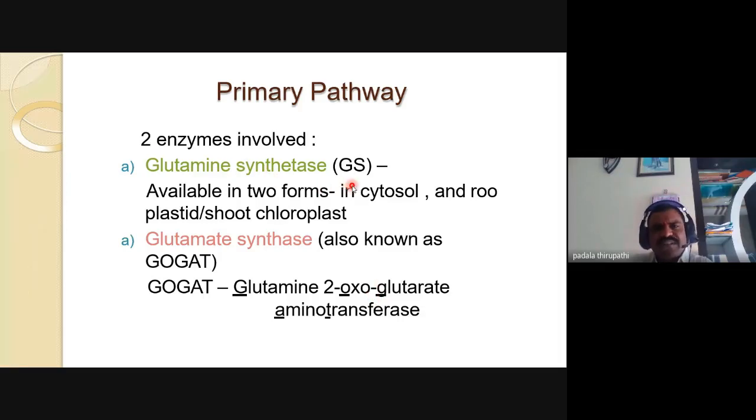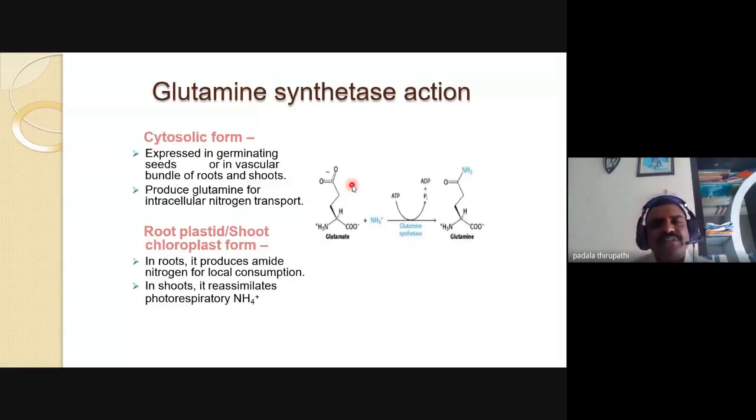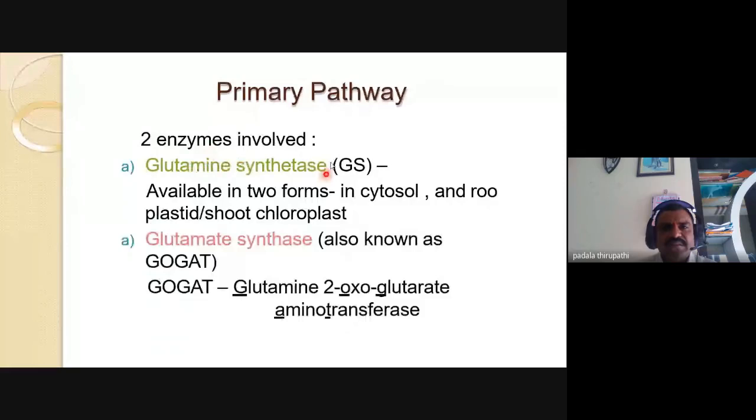We will move to the next slide. Then what is the glutamine synthetase action? This is the first enzyme involved in ammonia assimilation. Are you following? So this is glutamine synthetase. The primary pathway consists of two enzymes. One is glutamine synthetase. Is it clear?